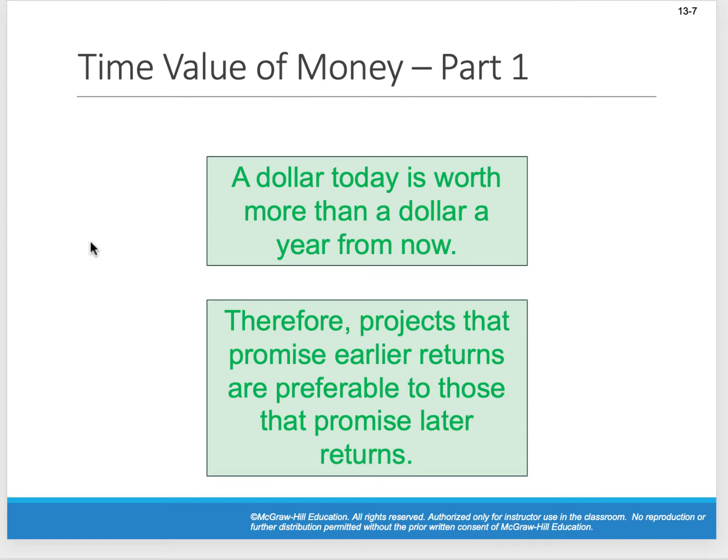I think conceptually that makes more sense, because if you think about a dollar today versus a dollar tomorrow, how much interest am I going to get overnight? You are going to get some. It's going to be minimal. But the point is, you'd rather have money sooner than later.